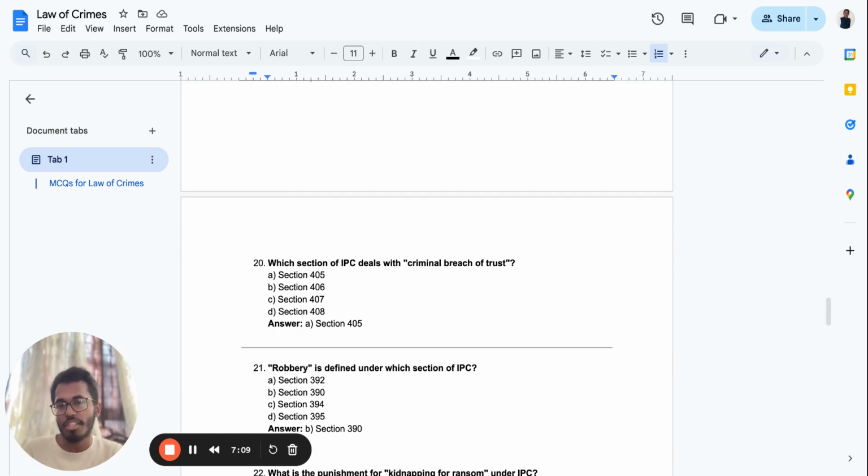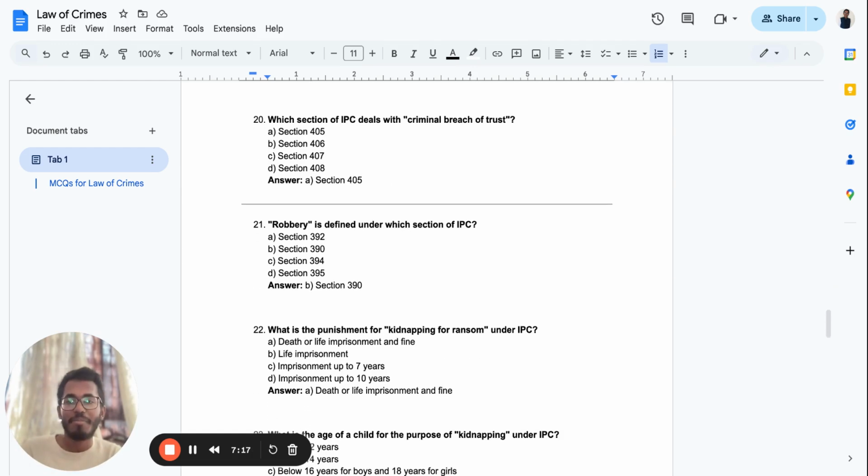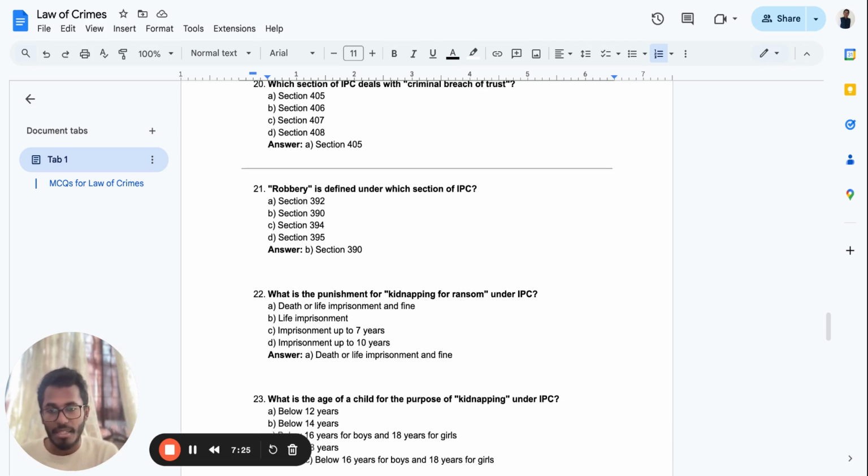Which section of the IPC deals with criminal breach of trust? They've given four options: 405, 406, 407, 408. The answer is correctly Section 405. The robbery is defined under which section of the IPC? Section 390. Learn the important sections. Just make a table, or write it down in a book, and constantly try to revise.